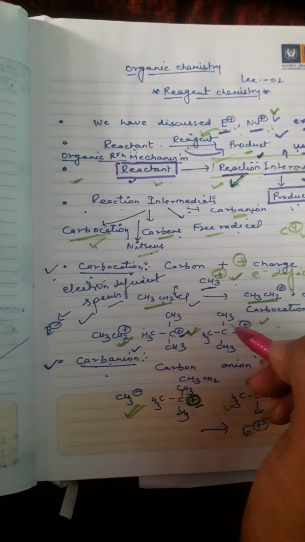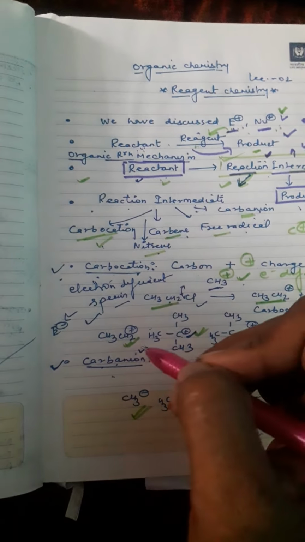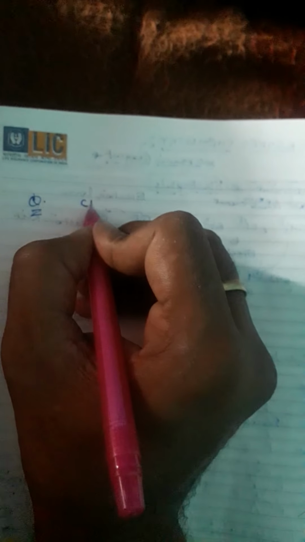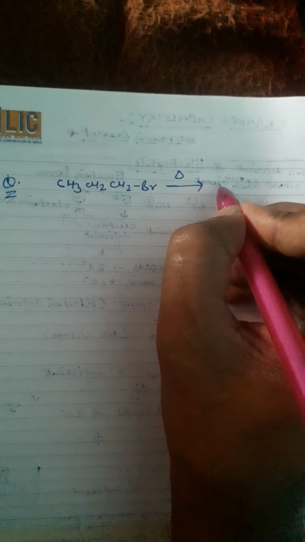I have mentioned two or three questions. Suppose we ask you: CH3CH2CH2Br, if you give temperature to this, what will be formed?